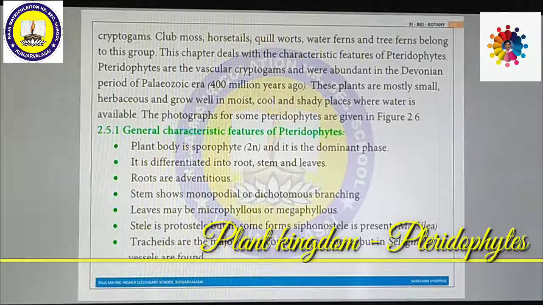Stele is a protostele. What is meant by stele? The xylem and phloem combine together to form the stele. Stele is protostele, but in some forms siphonostele as well. Protostele means there is no pith in the middle. Siphonostele means there is a pith in the middle. The xylem and phloem are present at the center. If there is a pith present, it is called siphonostele. If there is no pith, it is called protostele. Tracheids are the major water conducting elements, but in Selaginella vessels are found.